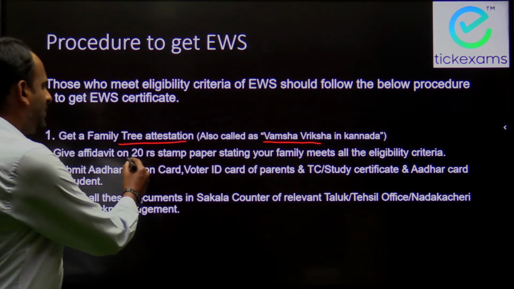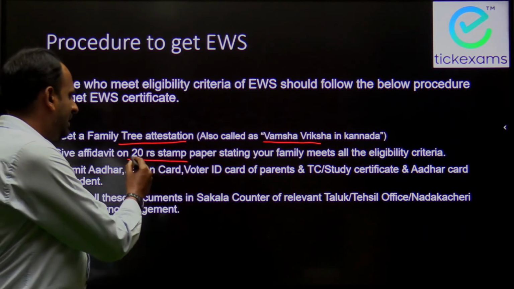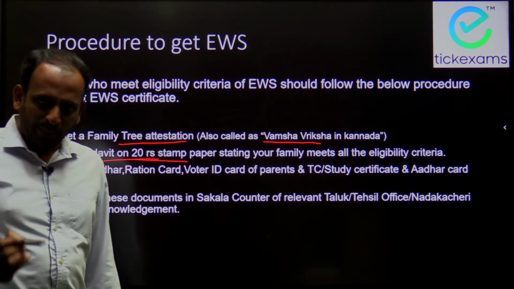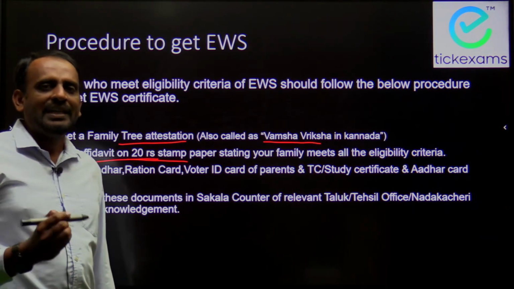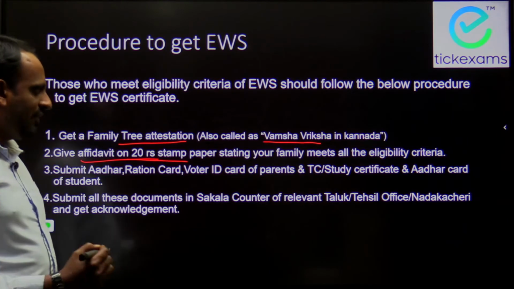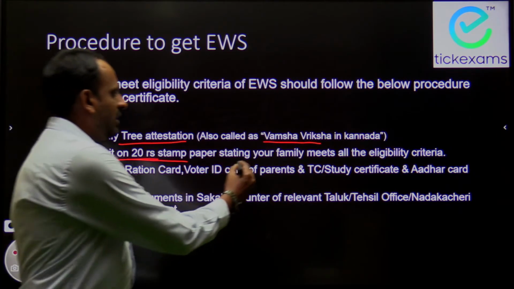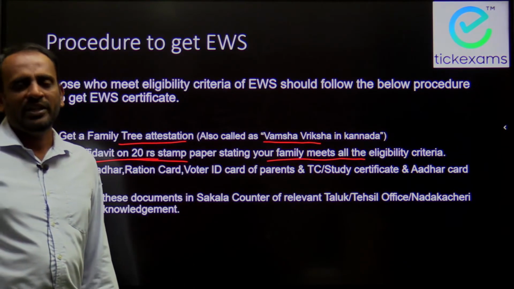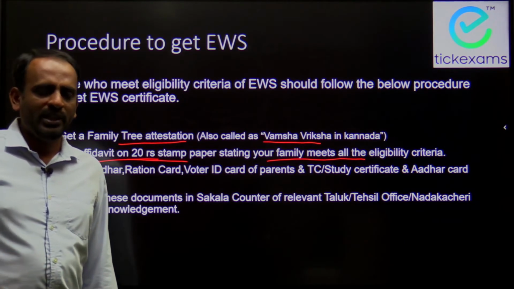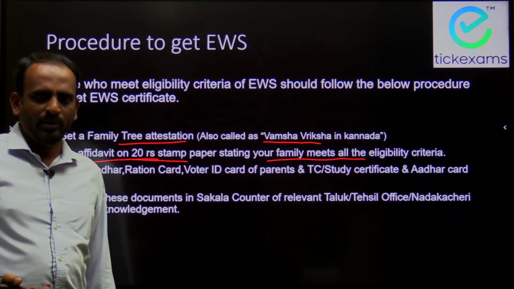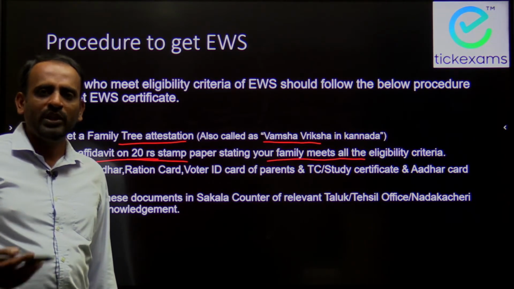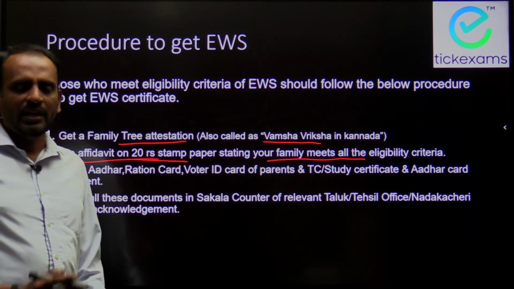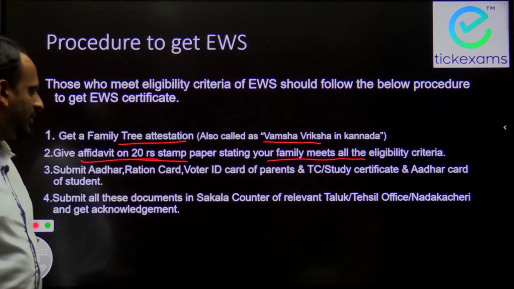Now, the next step is, once you get the family tree done, the candidate has to purchase a 20 rupees stamp paper and then get an affidavit done. The affidavit should state that your family meets all the eligibility criteria we discussed above. For example, the family income should be below 8 lakhs, it doesn't have more than 5 acres of land. All those criteria should be mentioned in the affidavit, and that should be done from the notary.